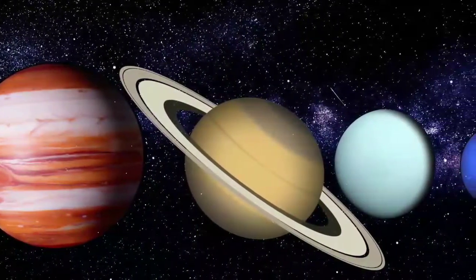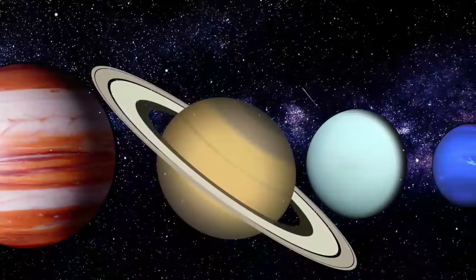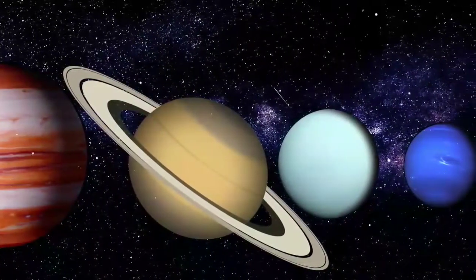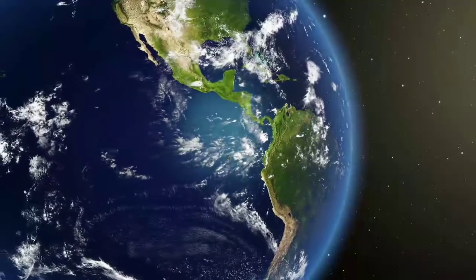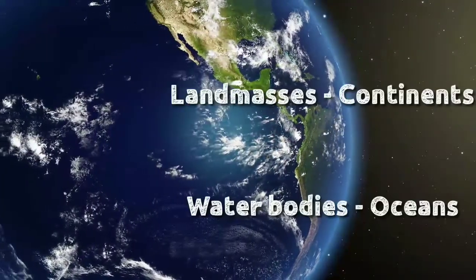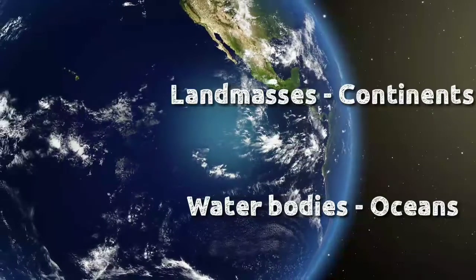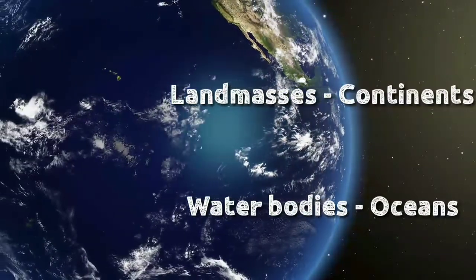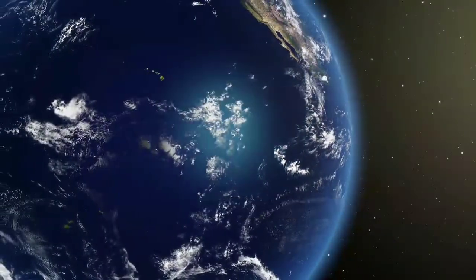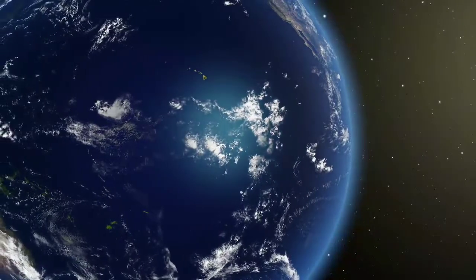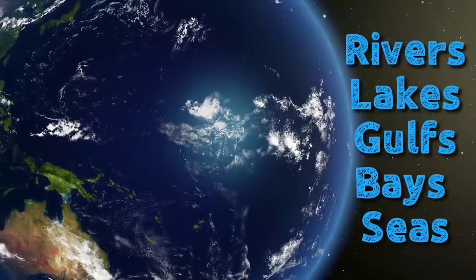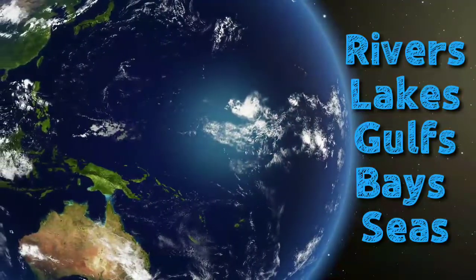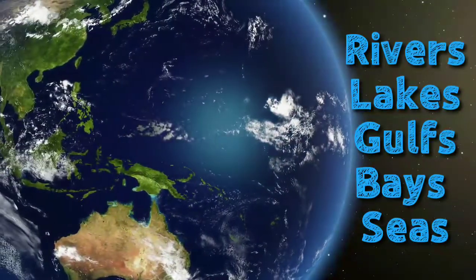Earth has air and water, so it has life. Earth also has different land masses and water bodies. The land masses are called continents and the water bodies are called oceans. There are also many small water bodies like rivers, lakes, gulfs, bays and seas.